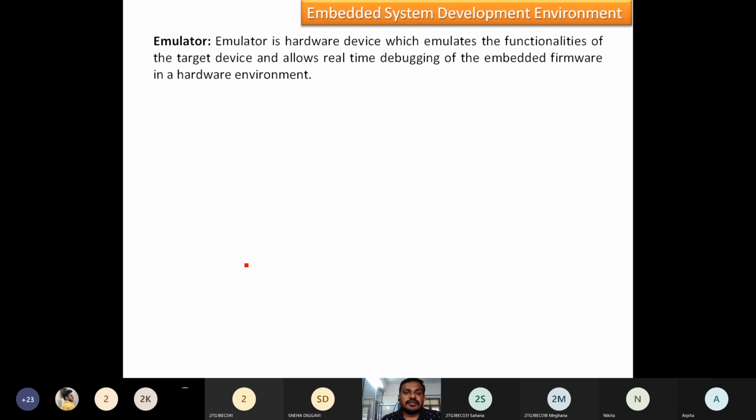You can view that image, and you can also test the software using that virtual mobile phone.